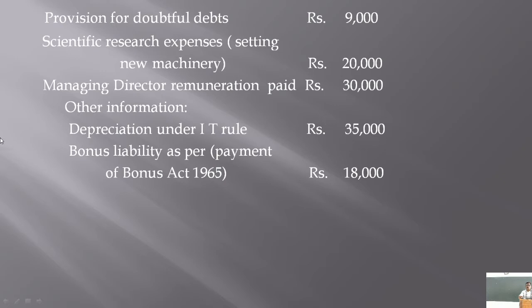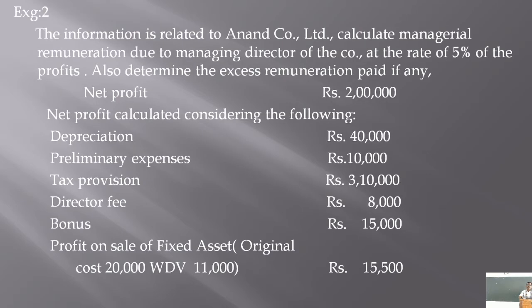As per Income Tax Act, depreciation allowed in that particular year is only 35,000. It means depreciation of rupees 40,000 is deducted while calculating this profit of rupees 2 lakhs, but actual depreciation as per income tax rule is only 35,000, isn't it? So, 5,000 rupees more depreciation is deducted from this profit of rupees 2 lakhs, right?